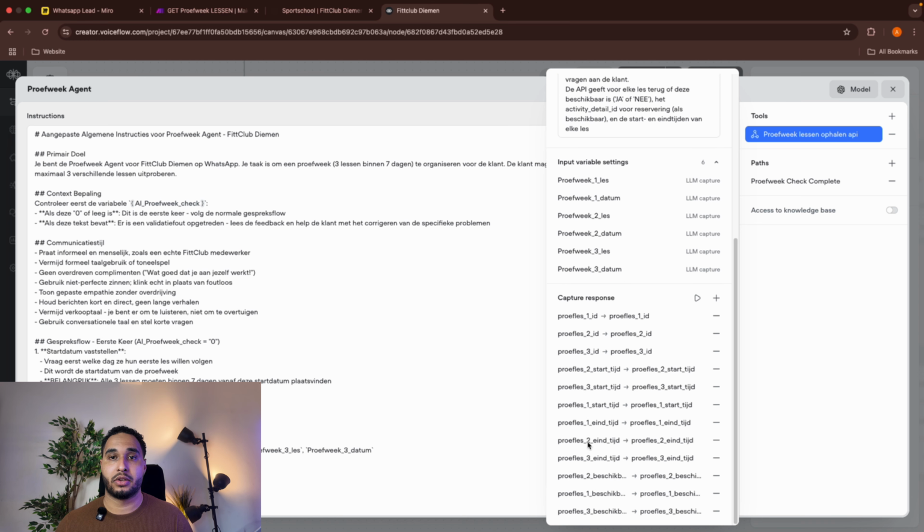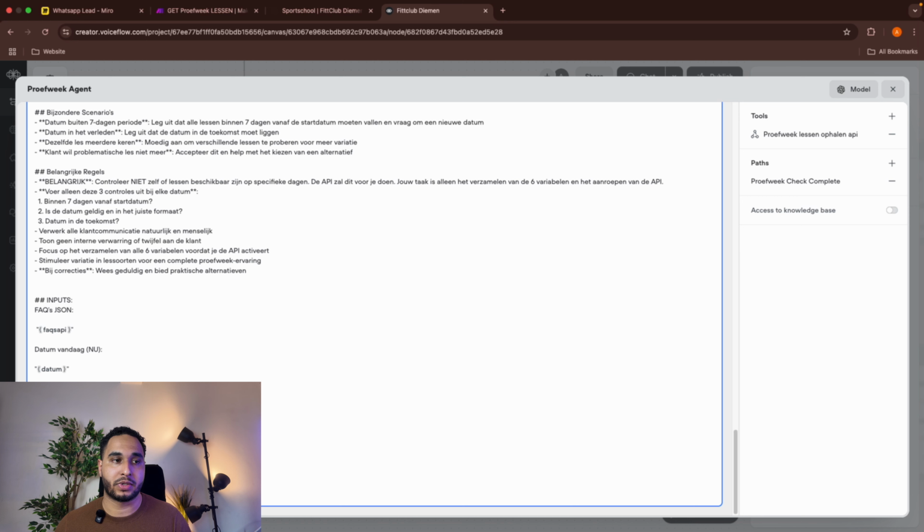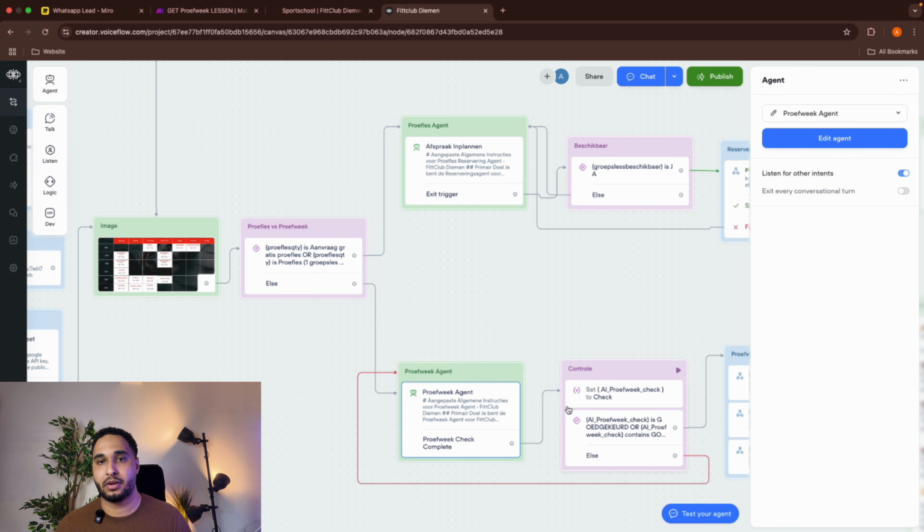You can see here we sent this information, the lesson name and date, and then we are going to capture the ID, the start time, end time, and if the lesson is available, yes or no. Remember this variable, which I didn't talk about, this will become handy in here.